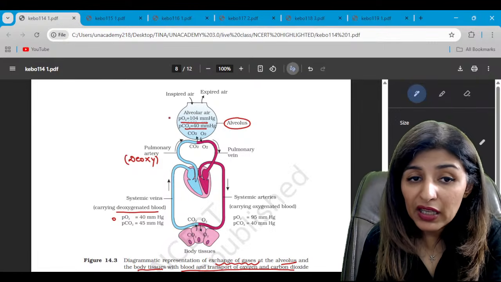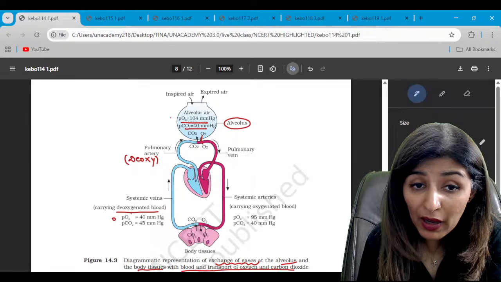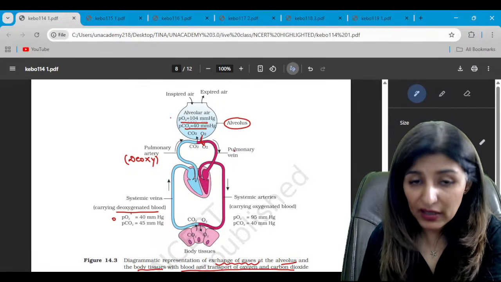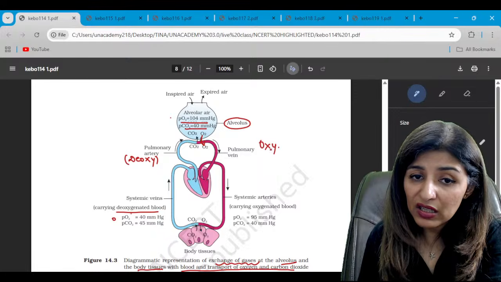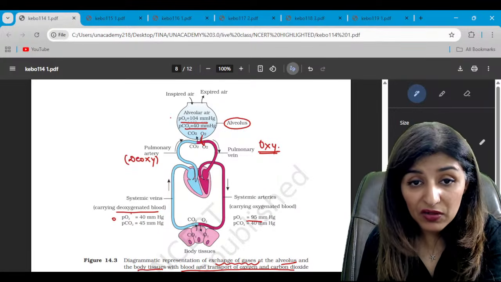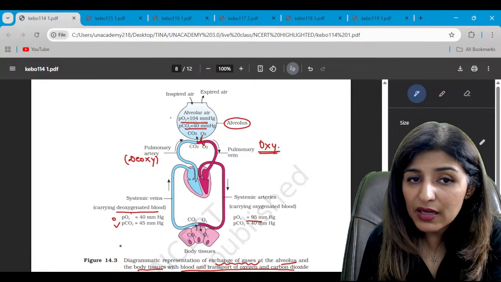It is 40. Here oxygen is 104, in deoxygenated blood it is 40. So oxygen will move from higher pressure to lower pressure area. When oxygen has moved into the blood, it has become oxygenated. And what is the partial pressure of oxygen now? 95. Is that clear?